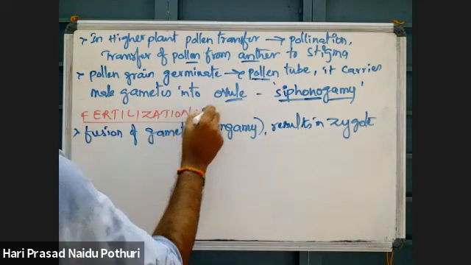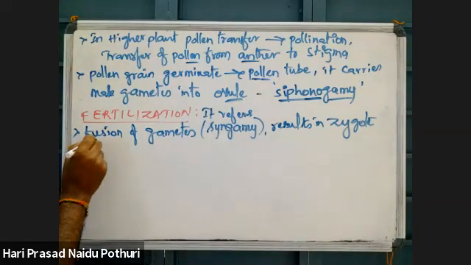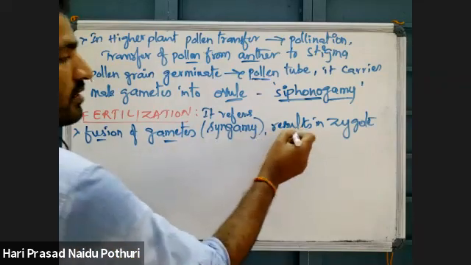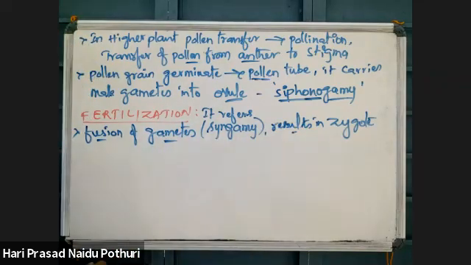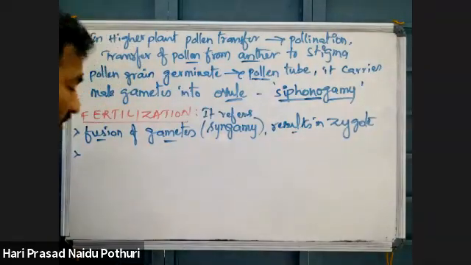Fertilization refers to fusion of gametes which results in zygote formation. That is fertilization. Based on the place of fertilization, it is of two types.